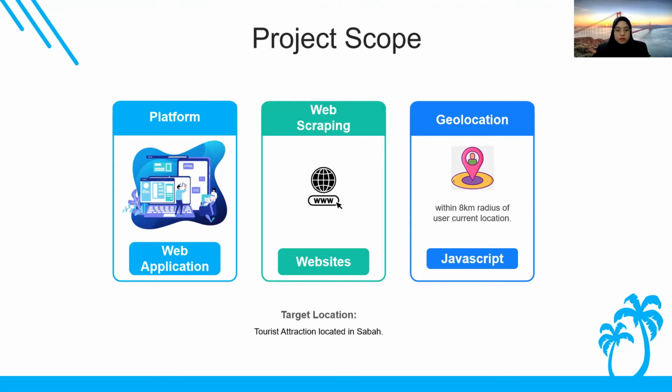This is my project scope. First of all, I will be using a web application as the platform, and we will also use web scraping services because this web application will scrape data from several websites, which are sababah.com, sabahtourism.com, and tripadvisor.com. And we will also use geolocation with JavaScript coding, where it will detect the user location and display the places found within an 8 kilometer radius from the user's current location. And the target location is tourist attractions located in Sabah.